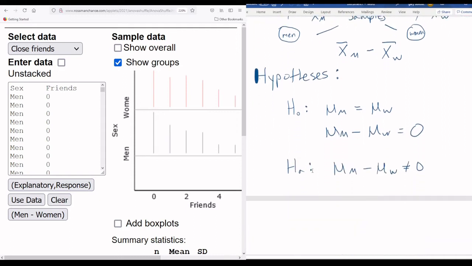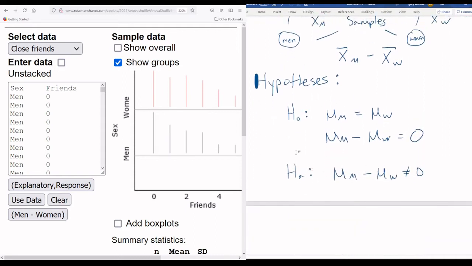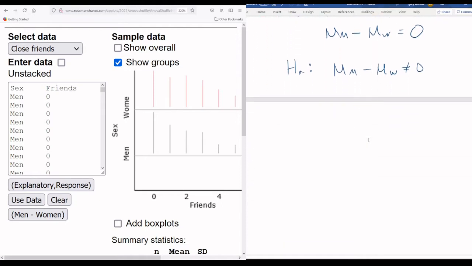Now, what we need to think about here is, okay, what was the next step? Well, the next step in this process has been we need a null distribution, right? That was always our next step. Give me the null distribution, right? I need to know what it should look like if there's no difference, right?